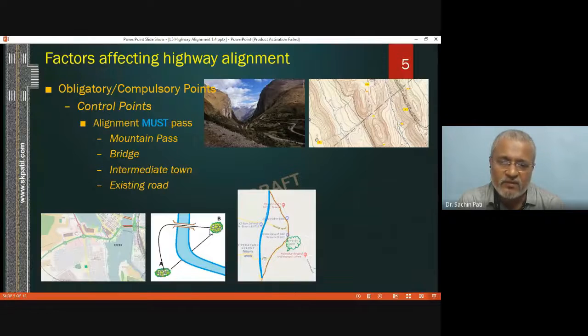So that way, when we have planned to go for land acquisition along this straight line, now this plan has changed to this circular line. So this highway alignment must be selected. Another will be: highway alignment must pass through intermediate town.